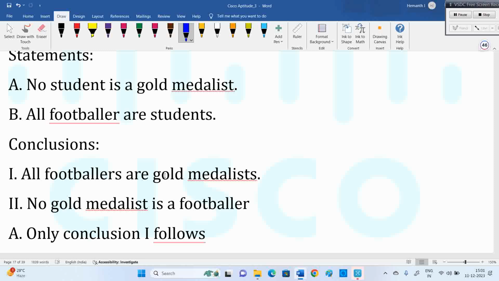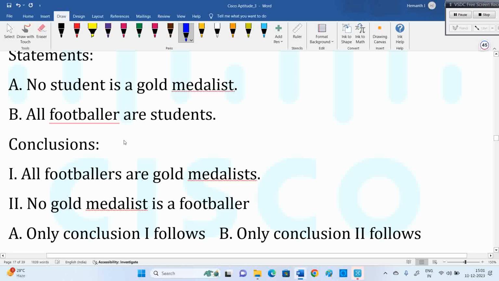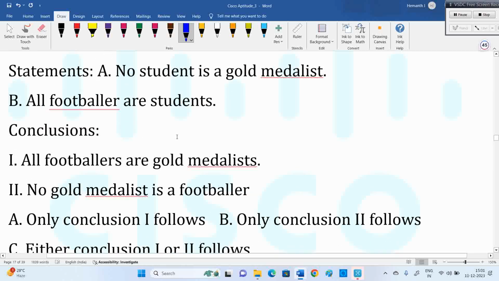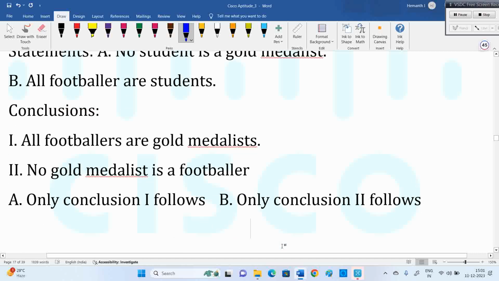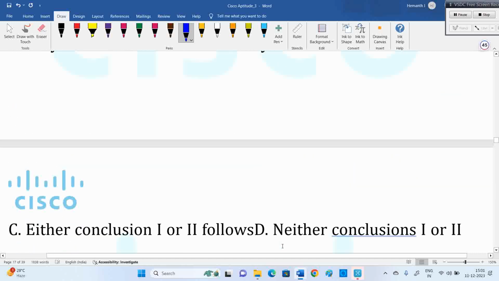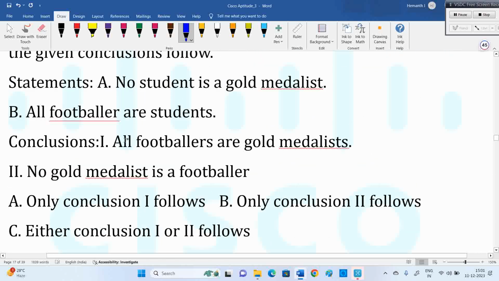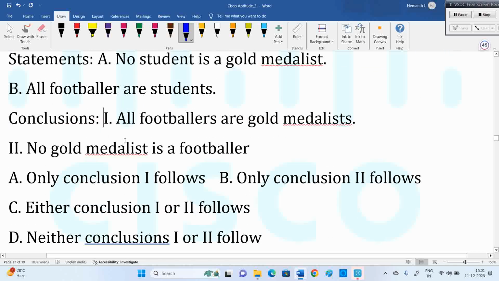Options are only one follows, only two follows, and I'll bring the neither nor option here as well. Okay, you can see the entire question now with options.